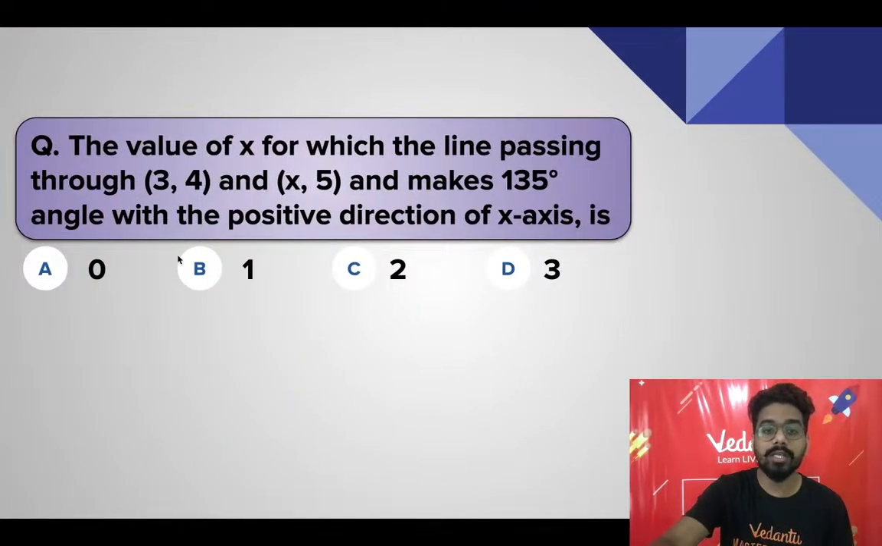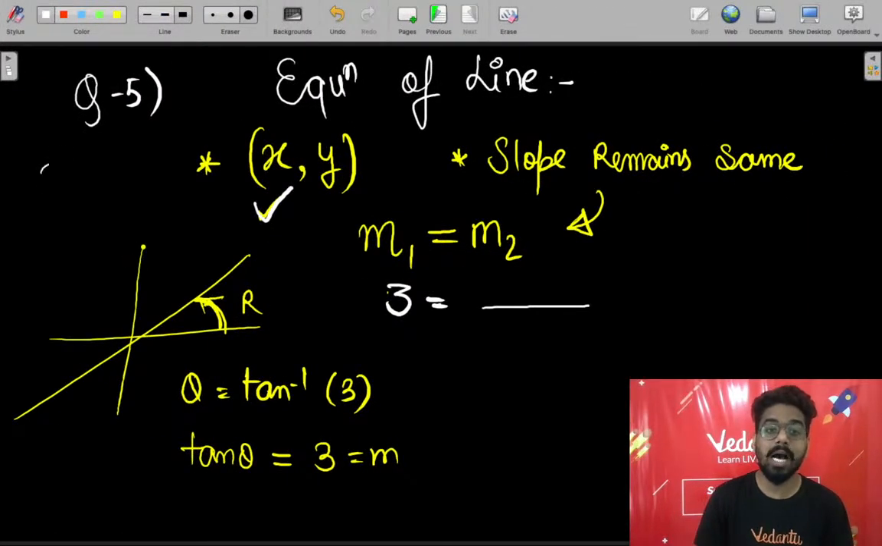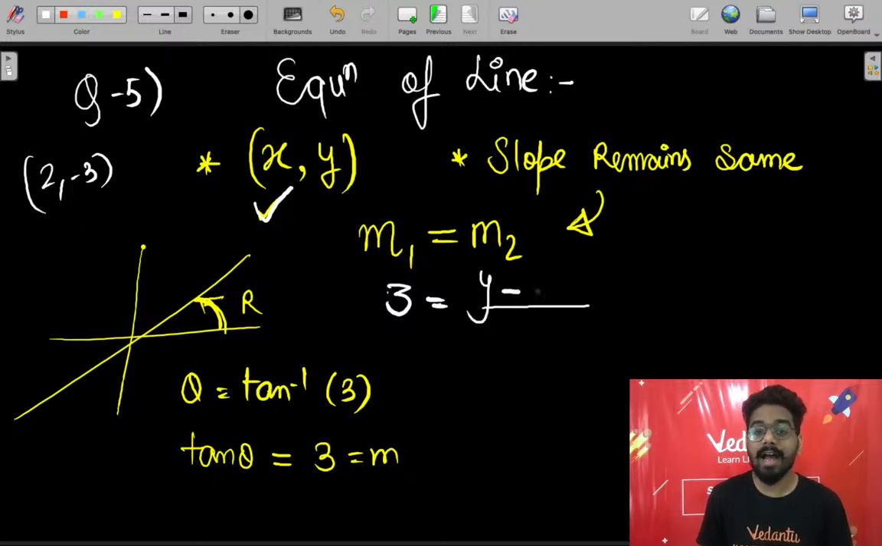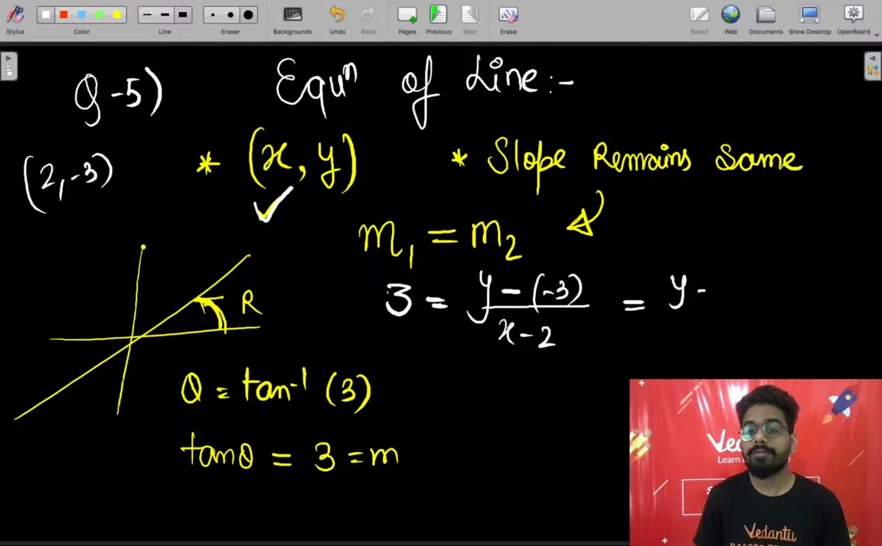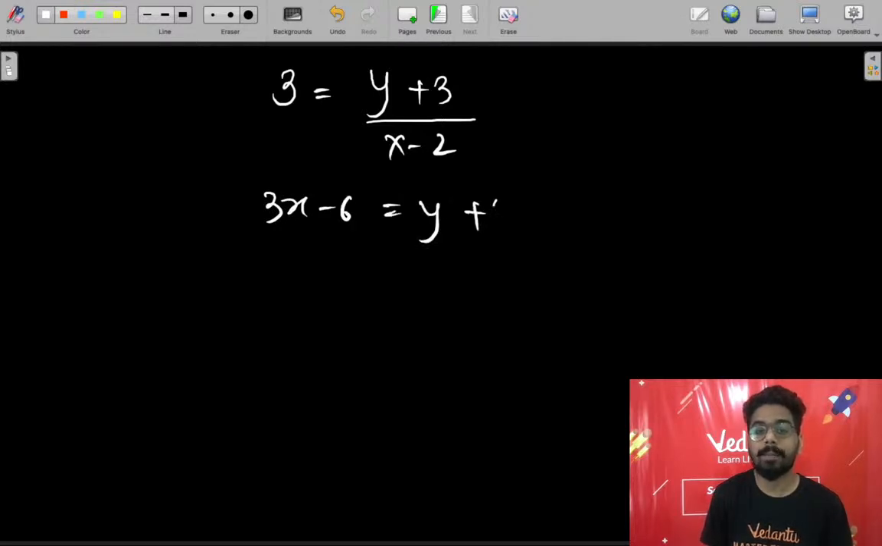Is it given in the question? क्या question में दिया हुआ है? Yes. क्वेश्चन में दिया हुआ है, the line passing through (2, -3). So (y - (-3))/(x - 2) will be equal to 3, that is (y + 3)/(x - 2) = 3. Now cross multiply. If you cross multiply, you will have 3x - 6 = y + 3.